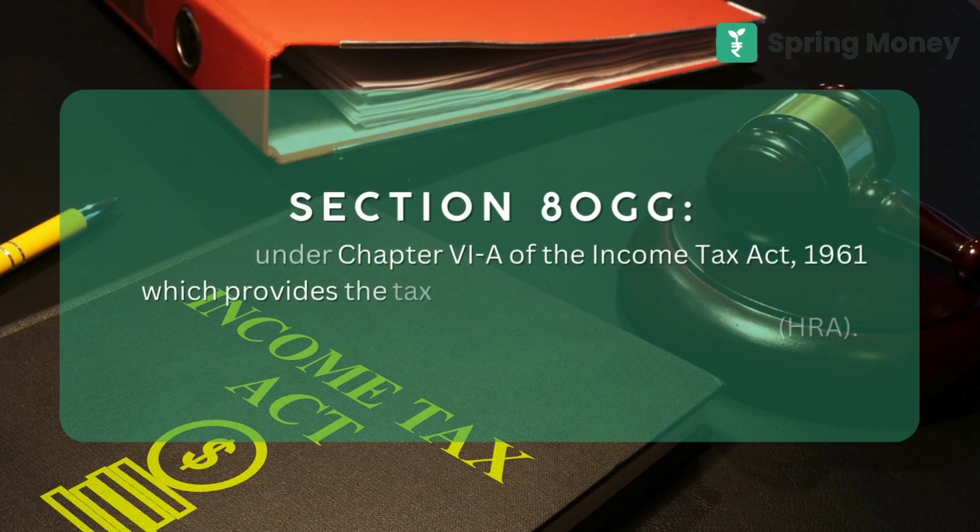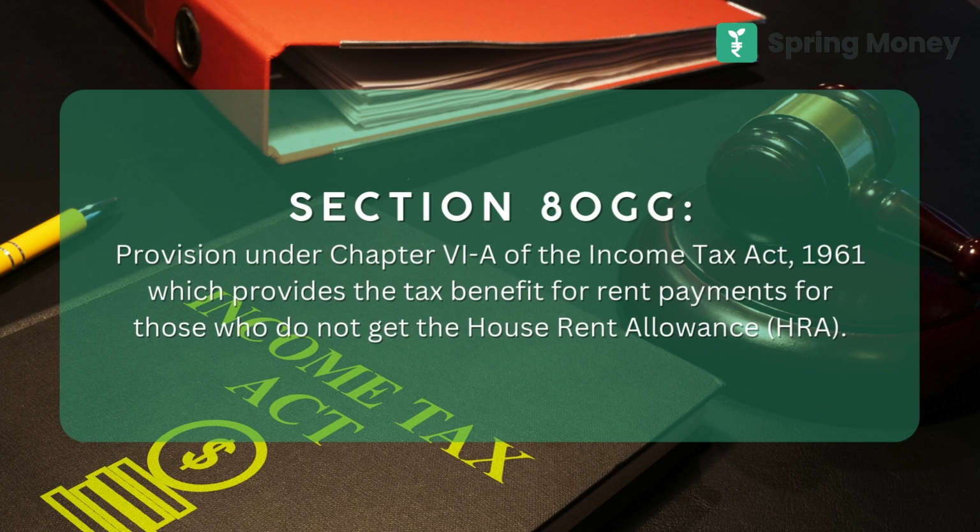If you are salaried, then chances are that your salary will have a house rent allowance component. Sometimes it may not be there, or if you are not a salaried person, then still your house rent is deductible under Section 80GG. The deduction is available up to the least amount of 3 numbers calculated that are available on your screen.